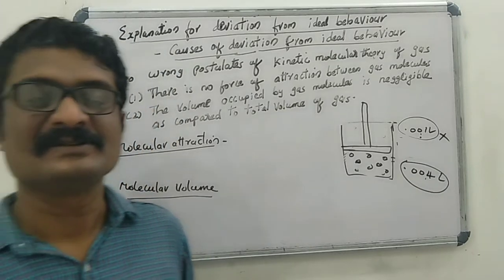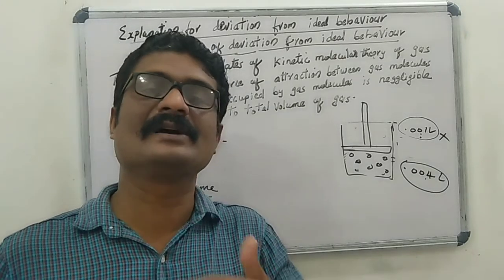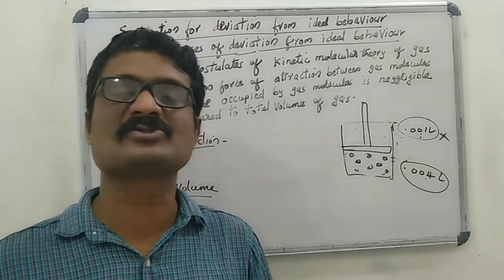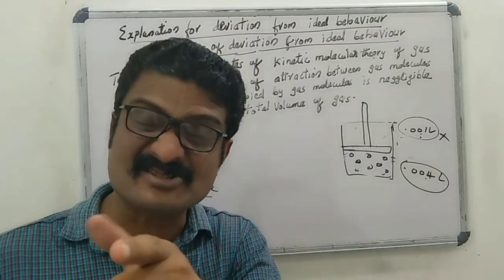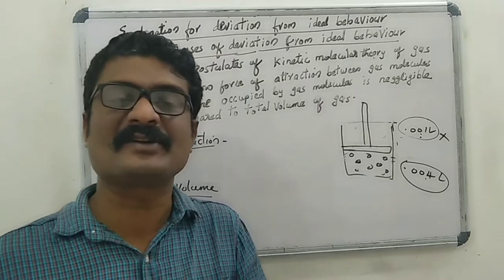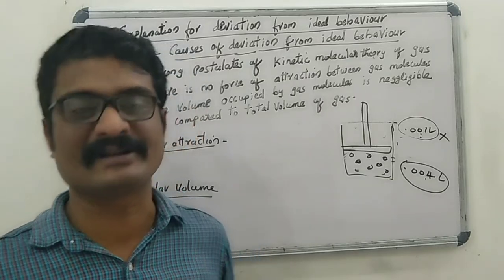Hence, the extent of deviation from ideal behavior also increases. When pressure increases and temperature decreases, the deviation from ideal behavior also increases.